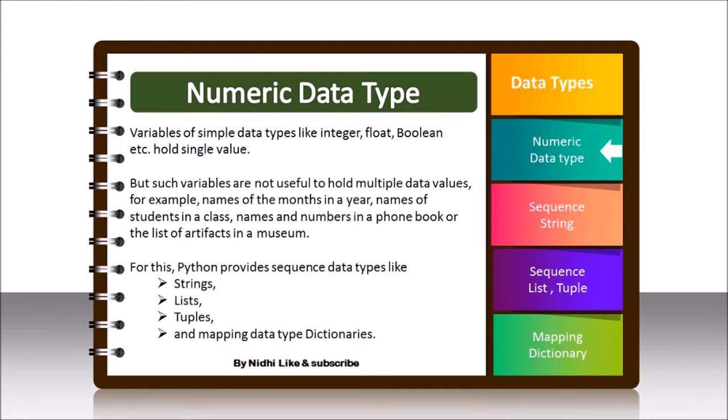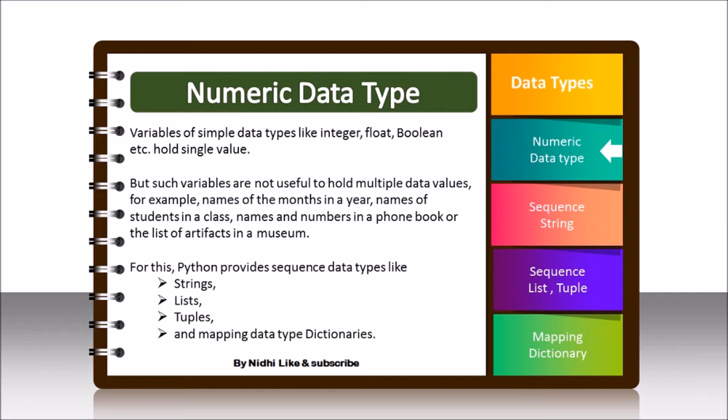Now we see why we have switched to other data types. Values of simple data types like integer, float, boolean, etc., are used to hold a single value, that is one value at a time. But such variables are not useful whenever we want to store multiple values. Examples: names of months in a year, names of students, names and numbers in a phone book, or a list of articles.